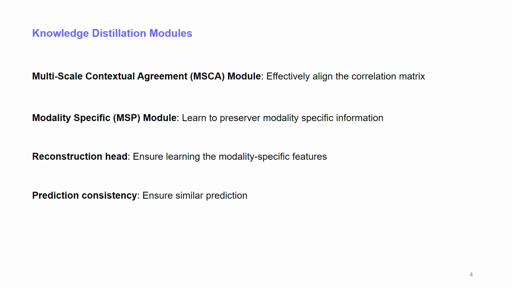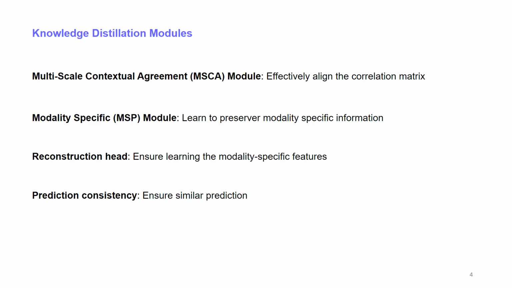Knowledge distillation modules. We propose three different knowledge distillation modules to distill the informative features from the full modality path into a missing modality network. First, we propose multi-scale context agreement, which we call the MSCA module. Considering the rich representation of the full modality path, we aim to impose a hierarchical knowledge distillation module to the missing modality path to adaptively recalibrate its feature representation and minimize the domain gap.